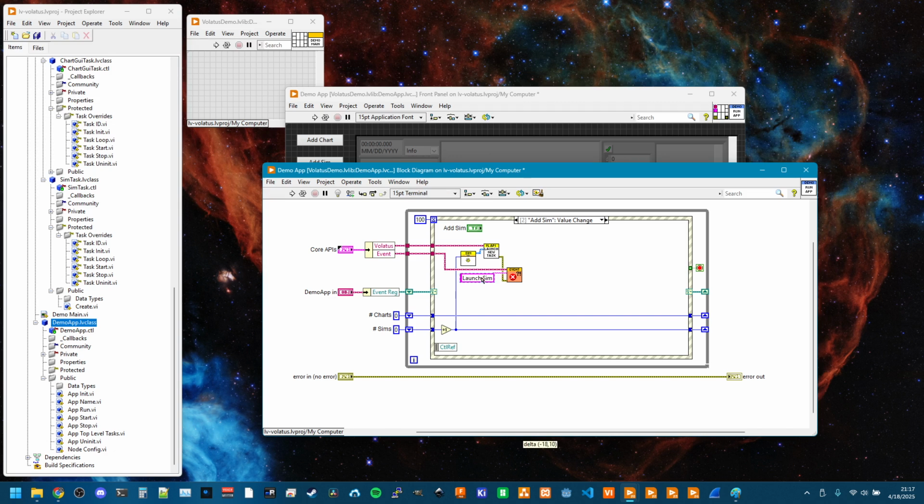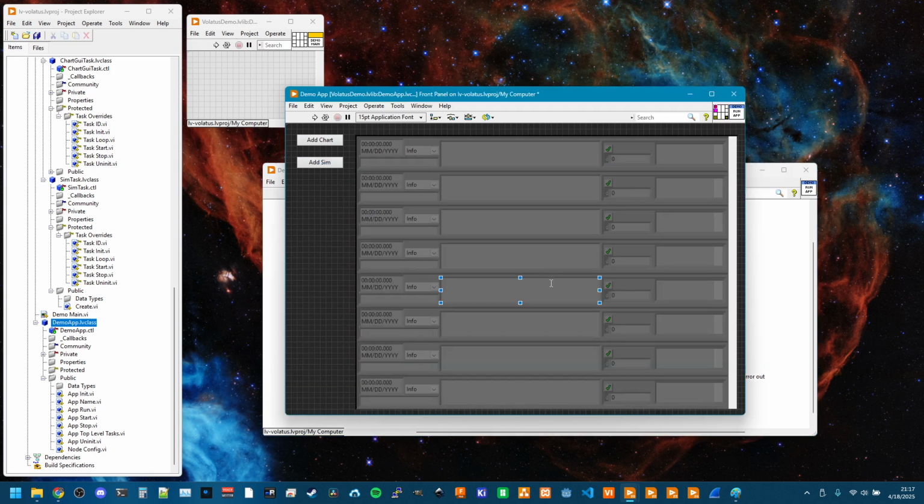And so now, if there was an error launching this task, it would get logged here. So pretty simple and straightforward to get quite a bit of data flying around an application and outside of the application.